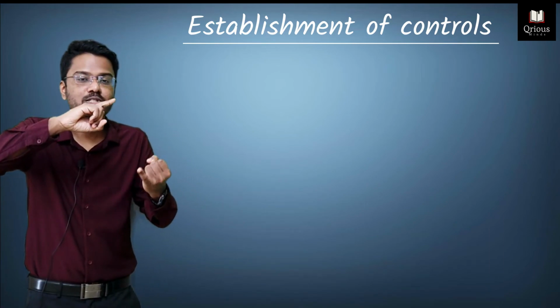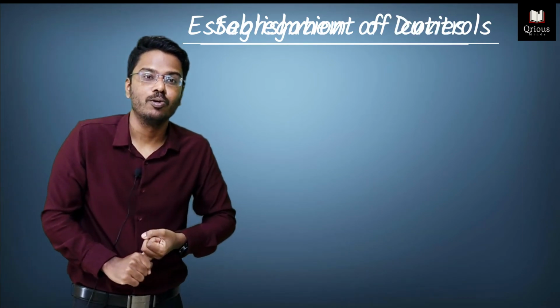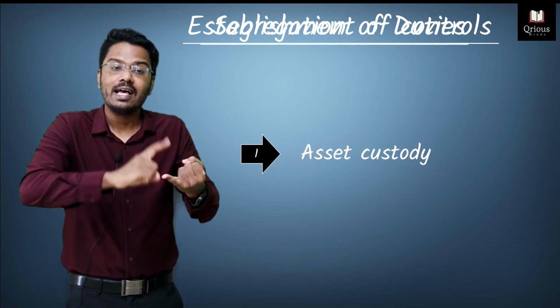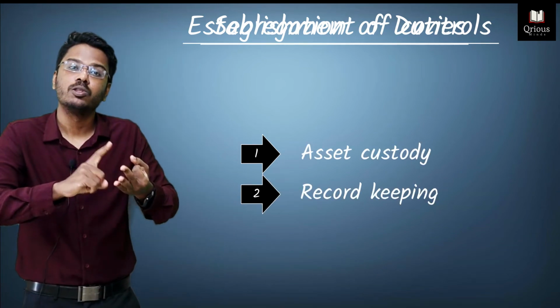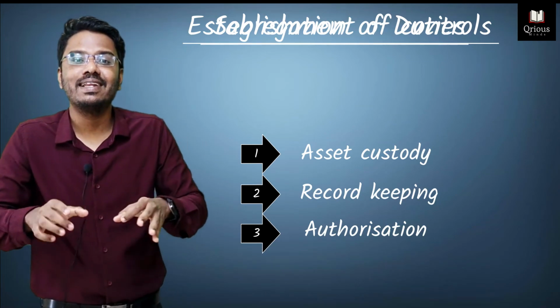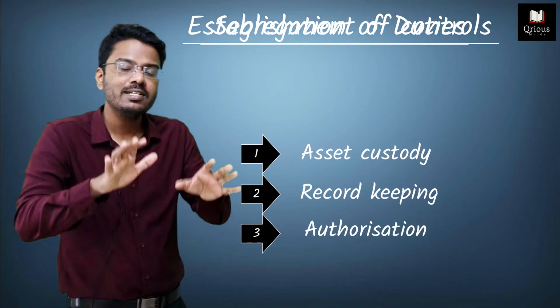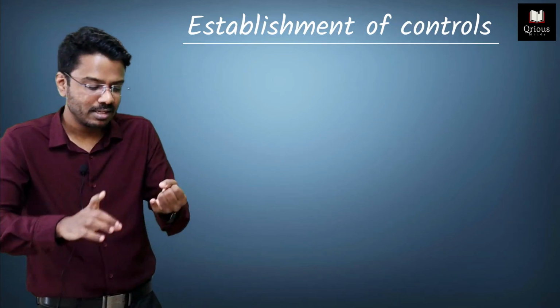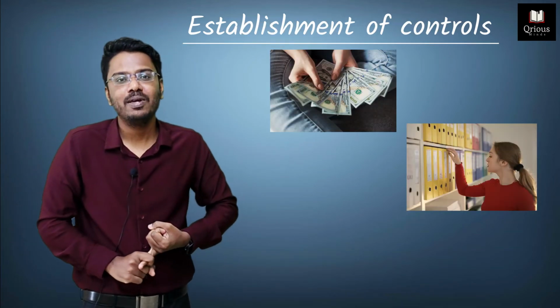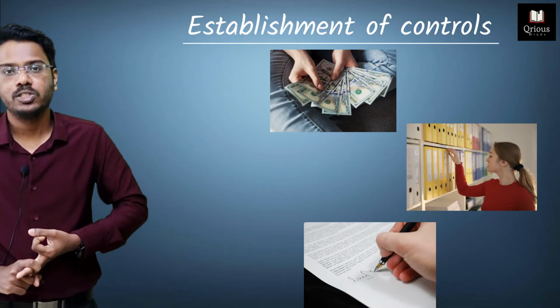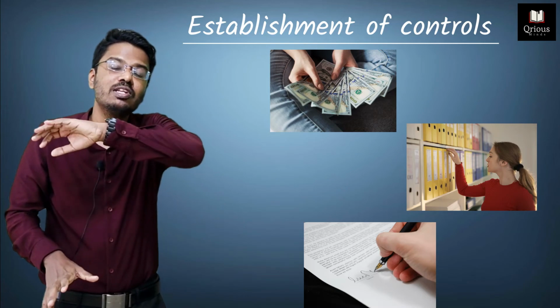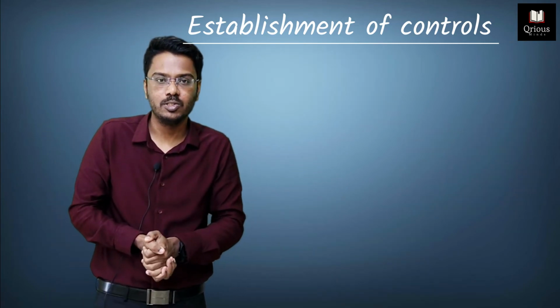So after establishment of controls, there comes segregation of duties. What all duties need to be segregated? Asset custody, record keeping, and authorization. These are the three functions that need to be done by separate individuals. Let's take the example of the asset cash: the custody of the cash, the record keeping of the cash, and the authorization of cash vouchers cannot be done by the same individual. Those three functions need to be done by separate individuals. Otherwise, the risk of the fraud happening will be more. So this is another control that the management can place in an organization to manage the risk of fraud.